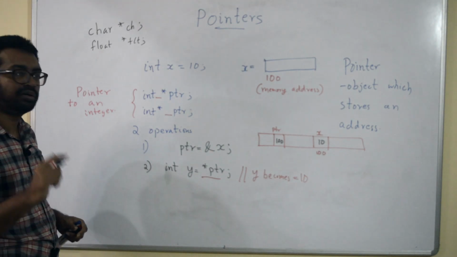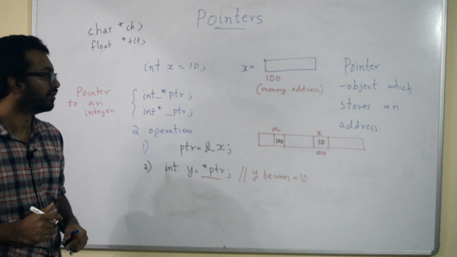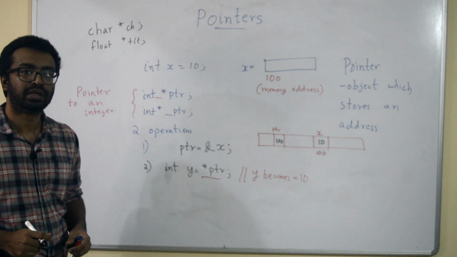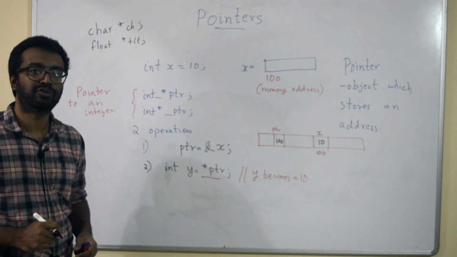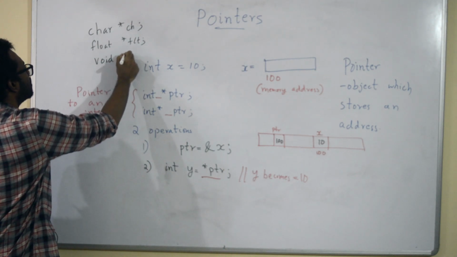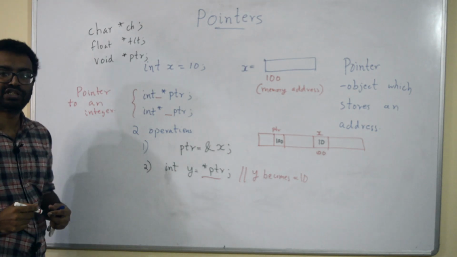There's one more important type of pointer called void star ptr.